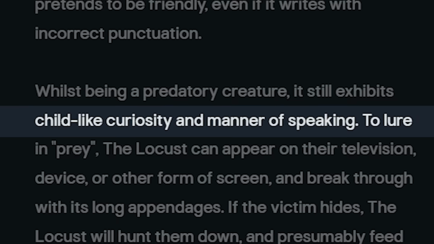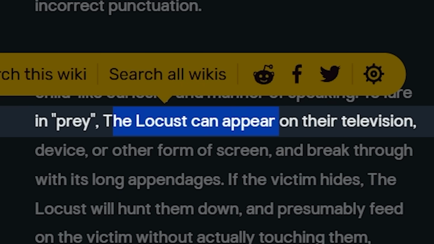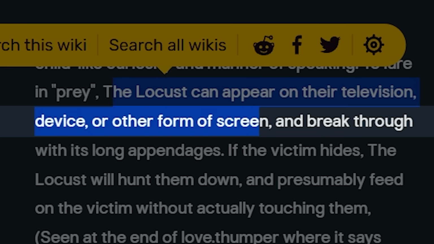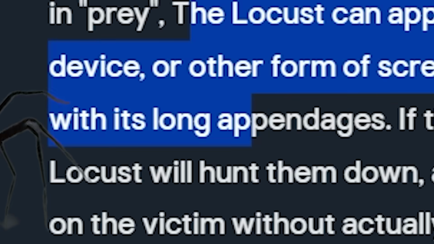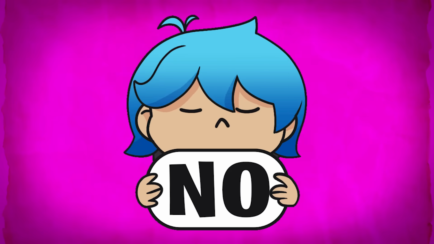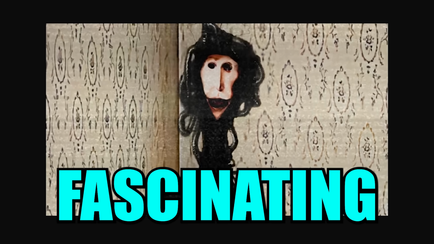Okay. Okay, what's this say here? To lure in prey, the locust can appear on their television devices or other form of screen and break through with its long appendages. Yeah, no, I'm good with that. Yeah, Dr. Nowhere creates some pretty fascinating creatures.